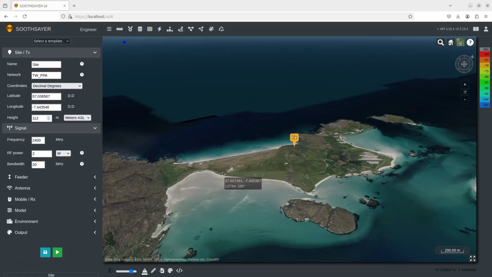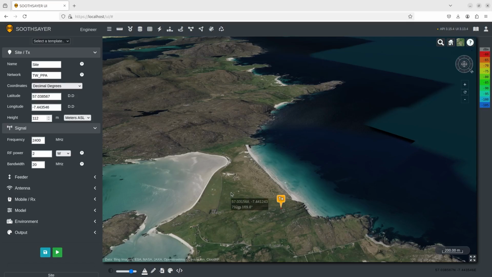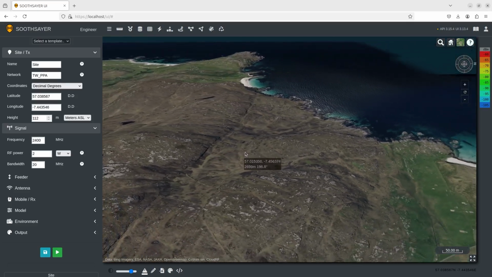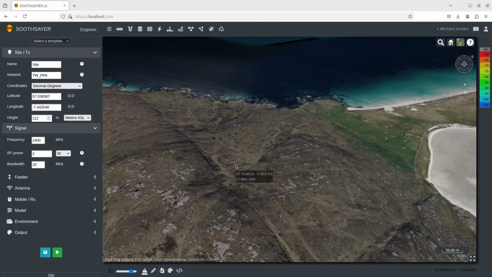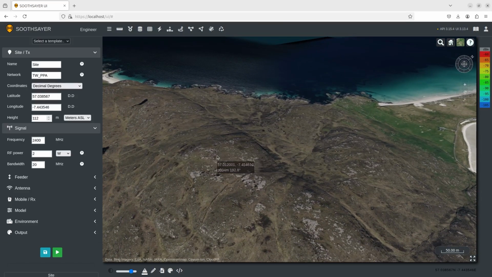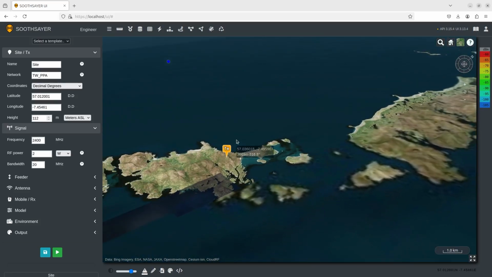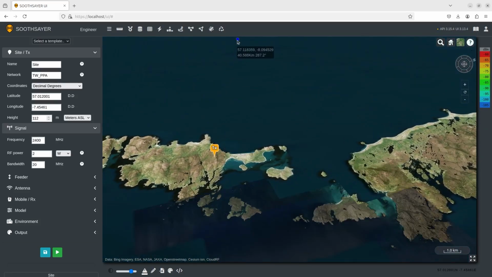I'm now using the map to find a transmission site with higher altitude. I'm using the cursor so that I can identify the bearing from the transmitter to the receiver, so I can correctly set the azimuth of my antenna.